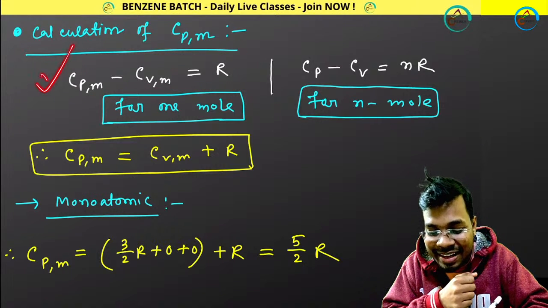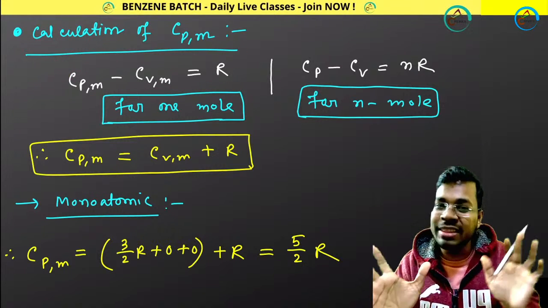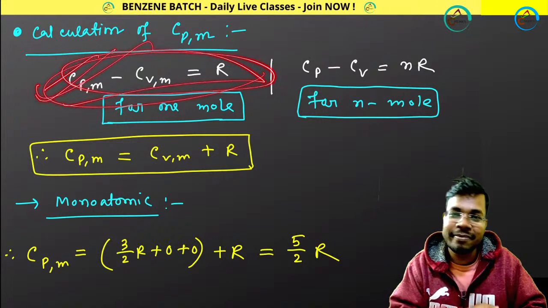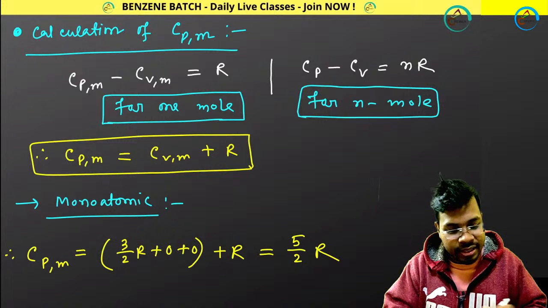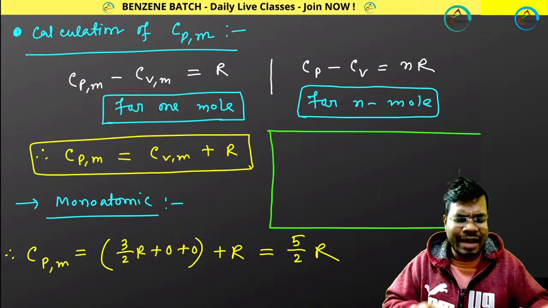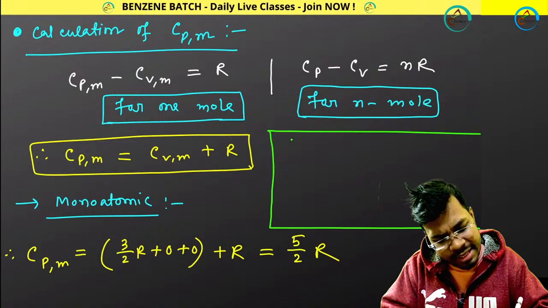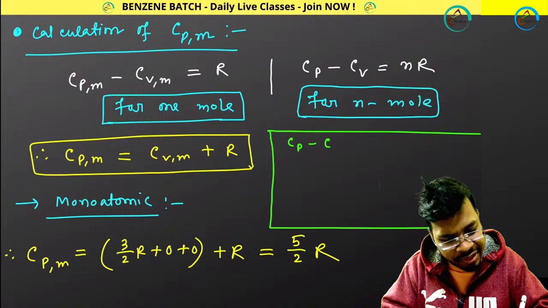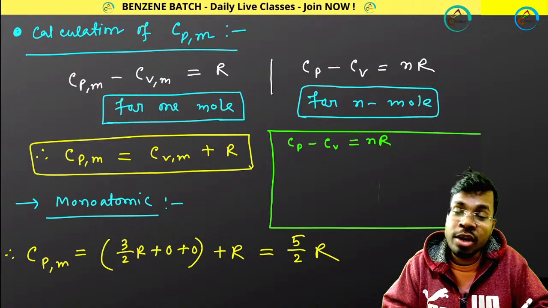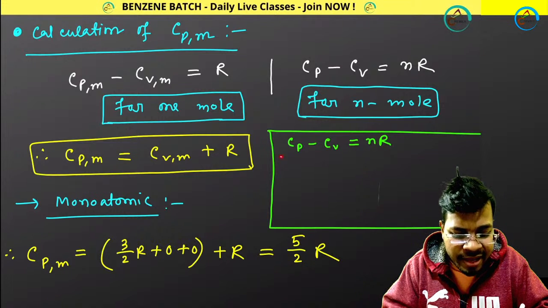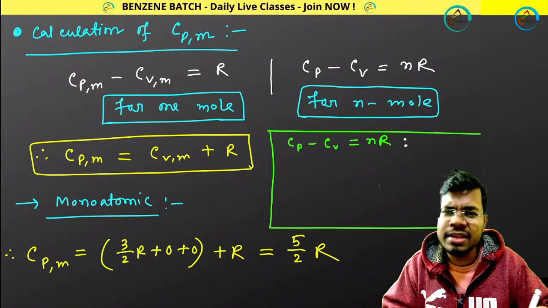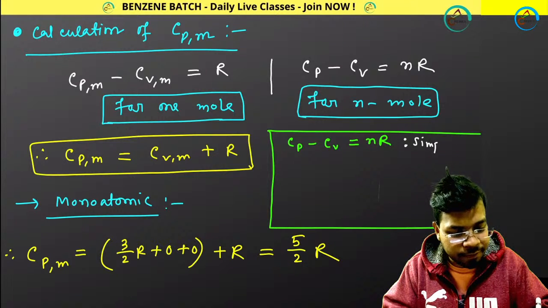How are you getting this relation? I have shown you the proof in thermodynamics, right? The CP CV relation for ideal gas is this, right? Now you don't need to forget about this. That's why I am giving you more clarification. CP minus CV, if it is written in this way, it will be nR. Remember, it will be nR, and this is a very simplified version. A lot of things are hidden, simplified.